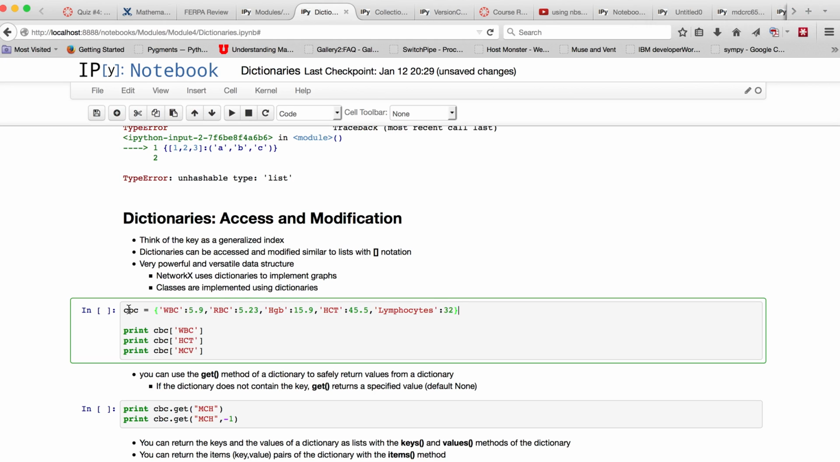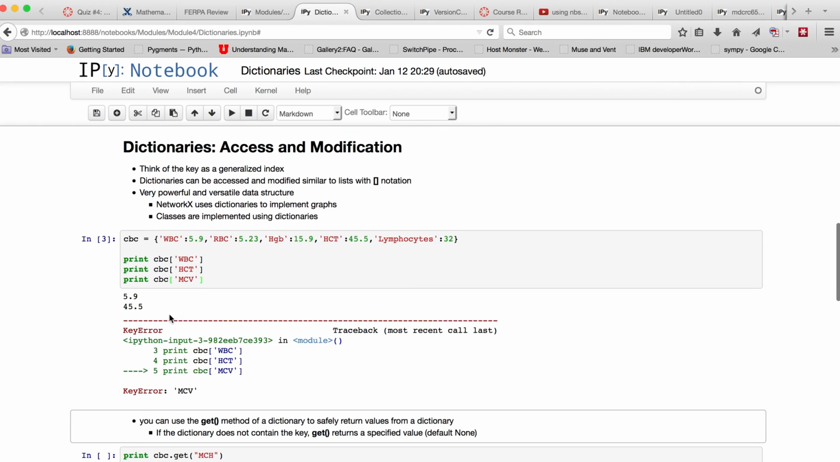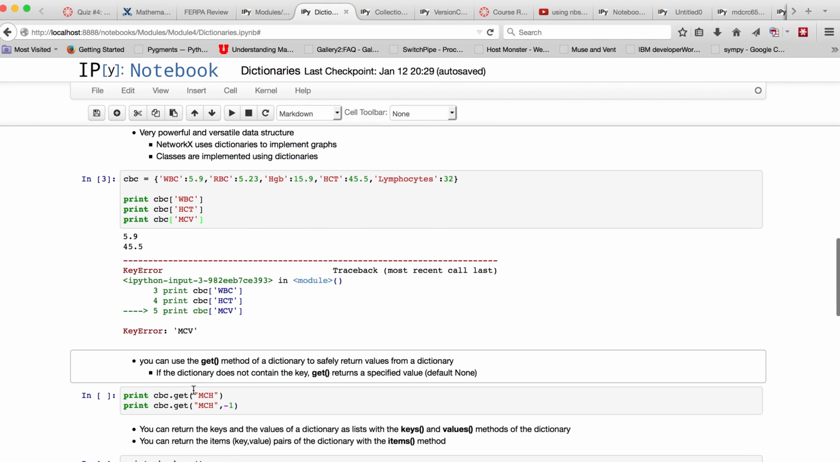So here I'm defining the dictionary. And then I can access individual elements of that dictionary with the square brackets and the particular key that I want to see. So here I'm going to print out a white blood count, hematocrit, and here I'm providing a key that doesn't exist in the dictionary as I've defined it. So let's see what happens when we do this. Okay, so we print out 5.9, 45.5, and then we get a key error. So it's telling us there's a key error. There's no key MCV in this dictionary.